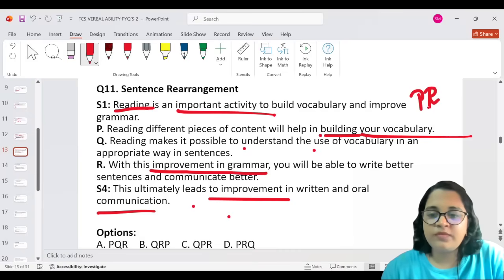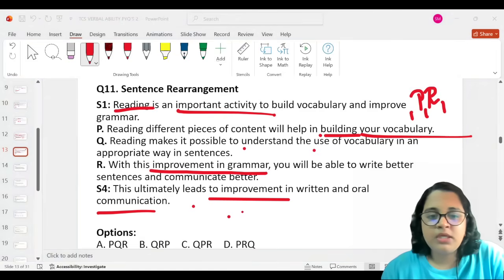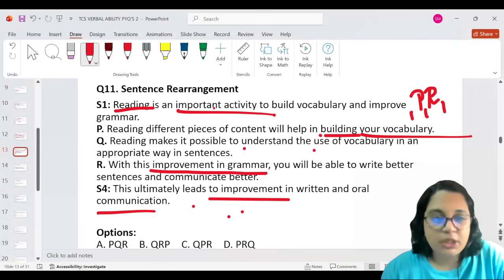So if we have to know if Q will come here or here, let's find out. Reading makes it possible to understand the use of vocabulary in an appropriate way in sentences. So the correct answer could be, first we're telling that reading is an important activity.